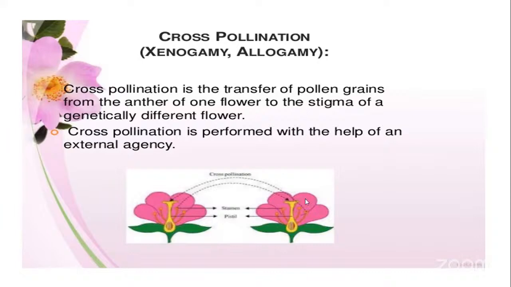Cross-pollination here is always carried out with an external agency, an external factor required for transferring the pollen grains. The pollen grains from this flower have to move from one plant to another plant. So there should be a means or device for carrying these pollen grains. So cross-pollination is always performed with the help of an external agency.